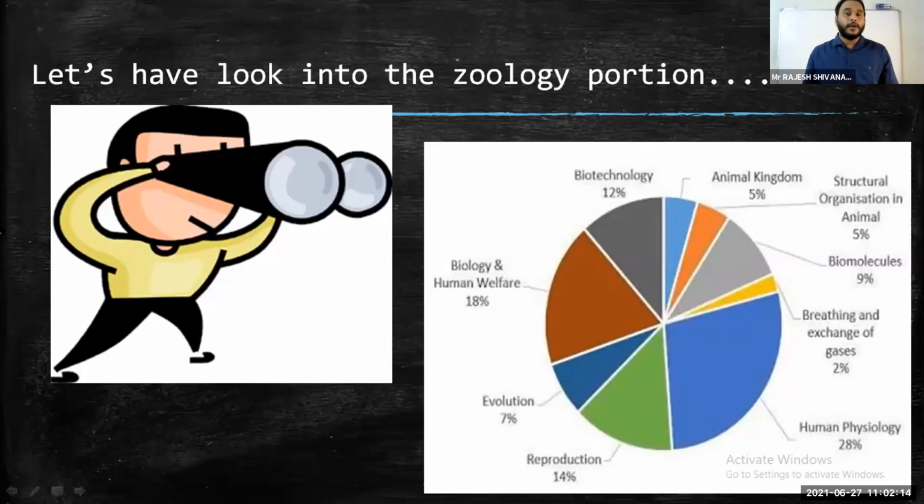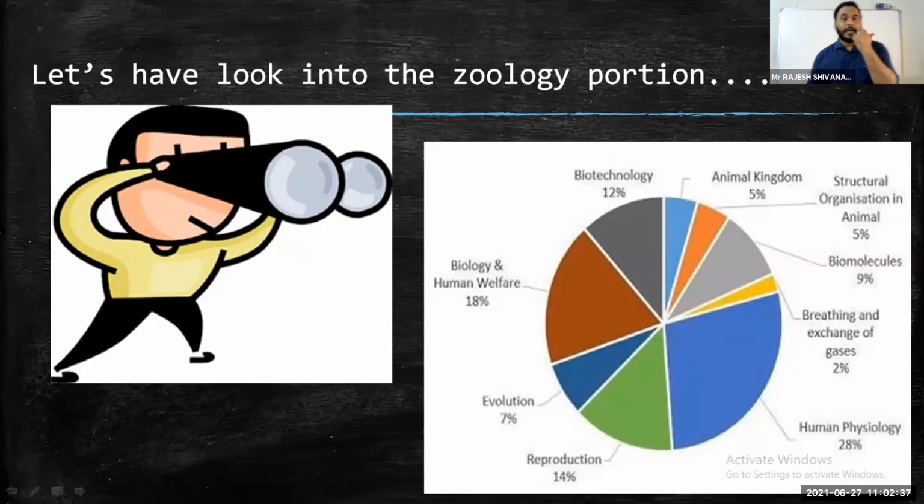Don't overlook, and don't read the question too fast. Reduce the speed of reading the question and try to attempt fast. After reading the question slowly, you can attempt the answer fast. That is the momentum you should maintain while attempting the zoology examination. So I need not extend much on this.